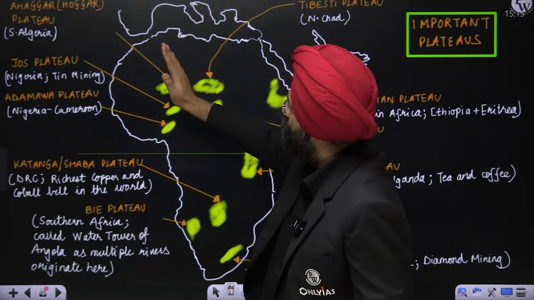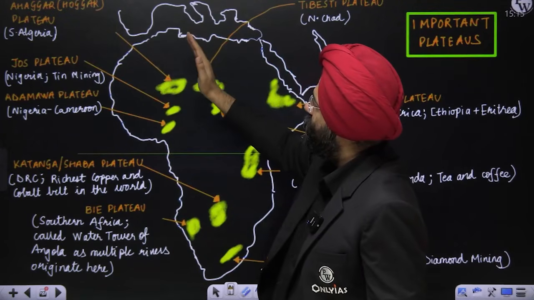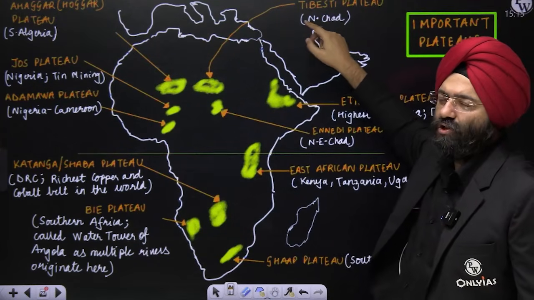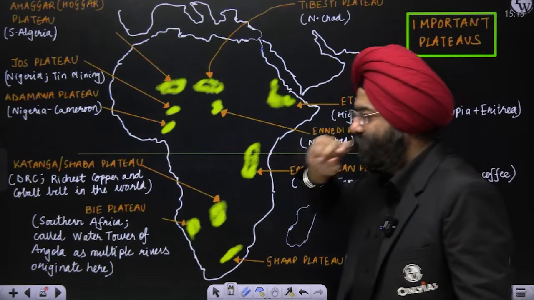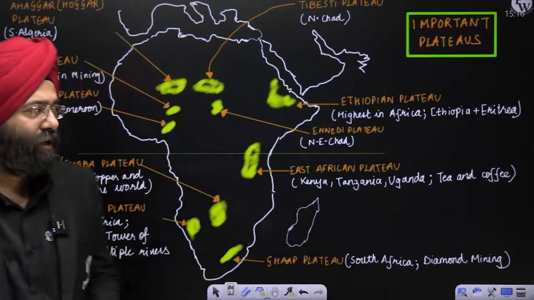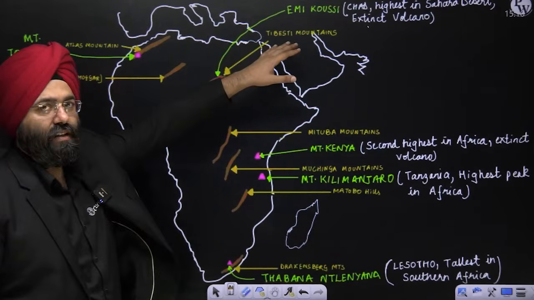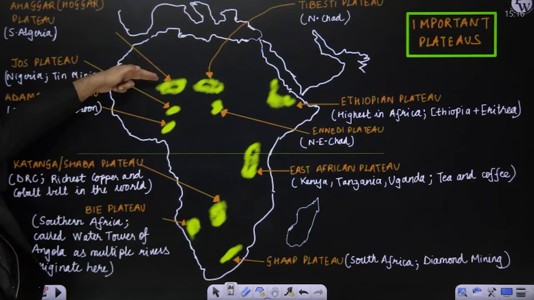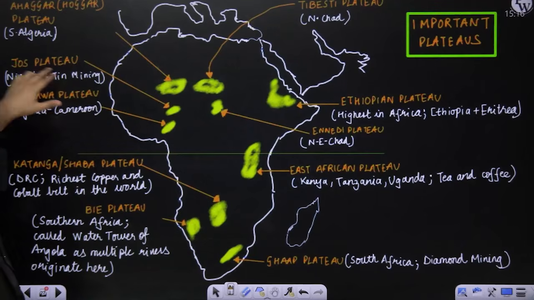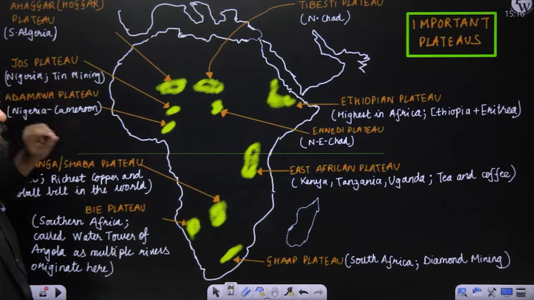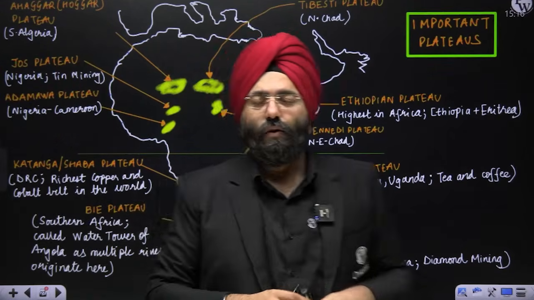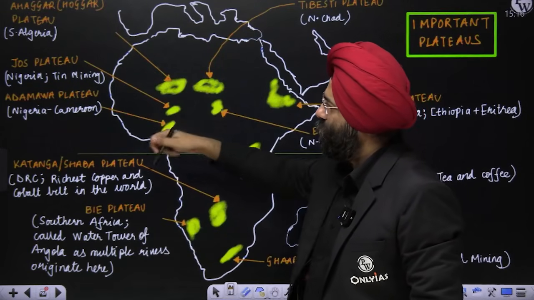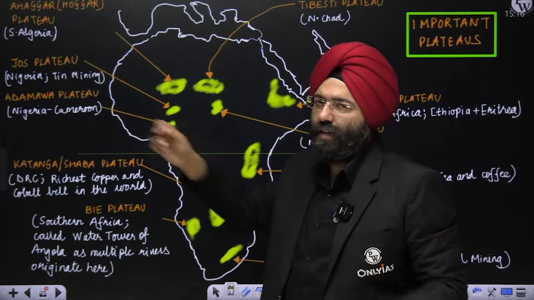If you come towards the eastern part of the Ahaggar Plateau, it is the Tibesti Plateau. It is in northern Chad, right? Over here only we had just studied the important peak, Emi Koussi, which is an extinct volcano. Now if you come further south of the Ahaggar Plateau, you have the Jos Plateau. It is present in Nigeria and it is very famous for tin mining. Tin mining is done over here. If you come further south, you have the Adamawa Plateau, which is in Nigeria and Cameroon.